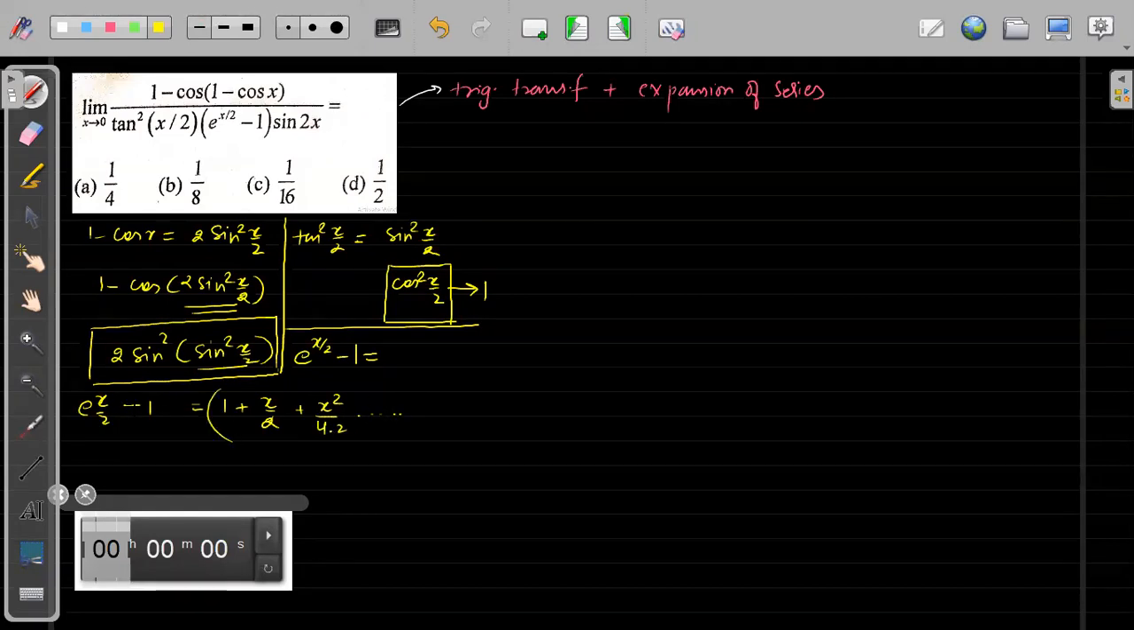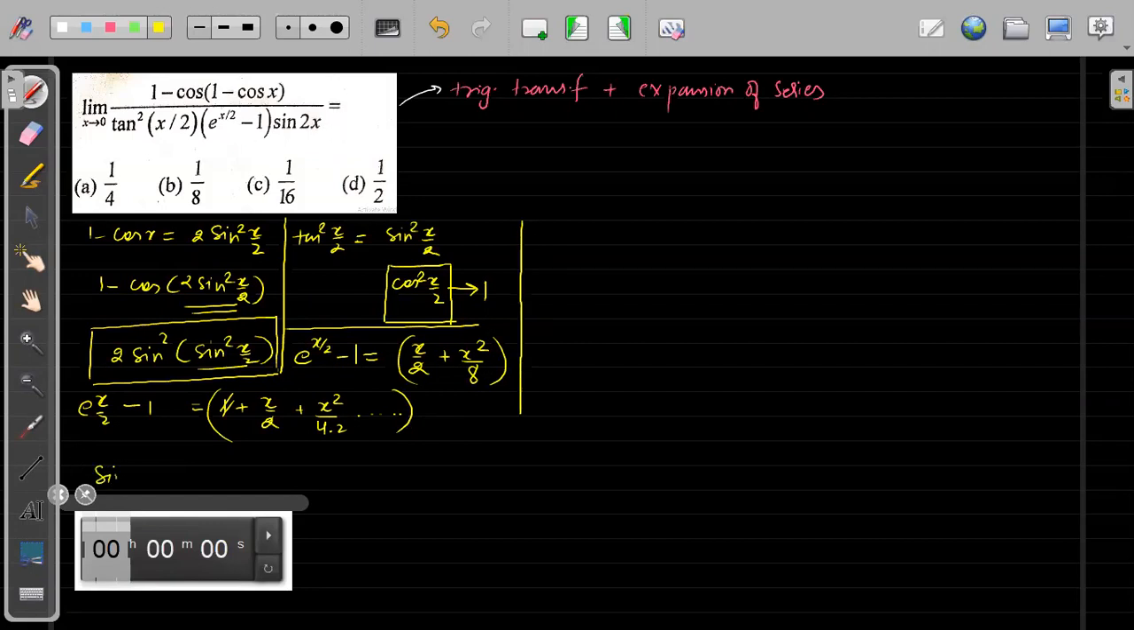And this was minus 1, e to the power x by 2 minus 1, so this 1 will get cancelled, so simply e to the power x by 2 will become this. So I can write e to the power x by 2 as x by 2 plus x square by 8. I will write till 2 terms because I know the third term will automatically become 0 as x tends to 0.